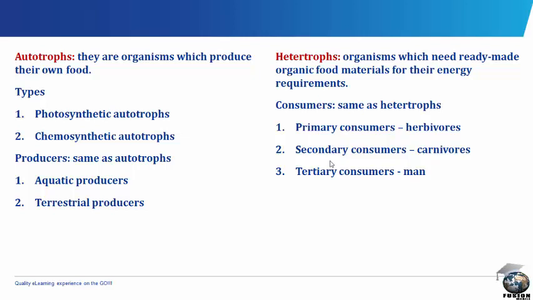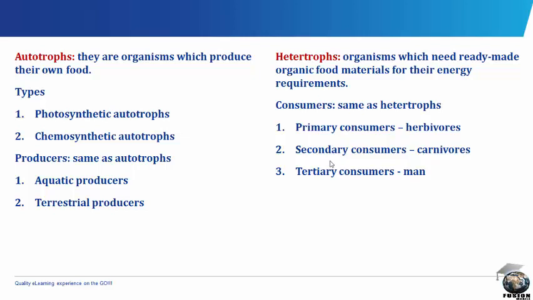We have two types of producers, aquatic producers and terrestrial producers. The aquatic producers are phytoplanktons and algae which trap energy to produce food substances, whereas terrestrial producers are green plants. They occupy the first trophic level.